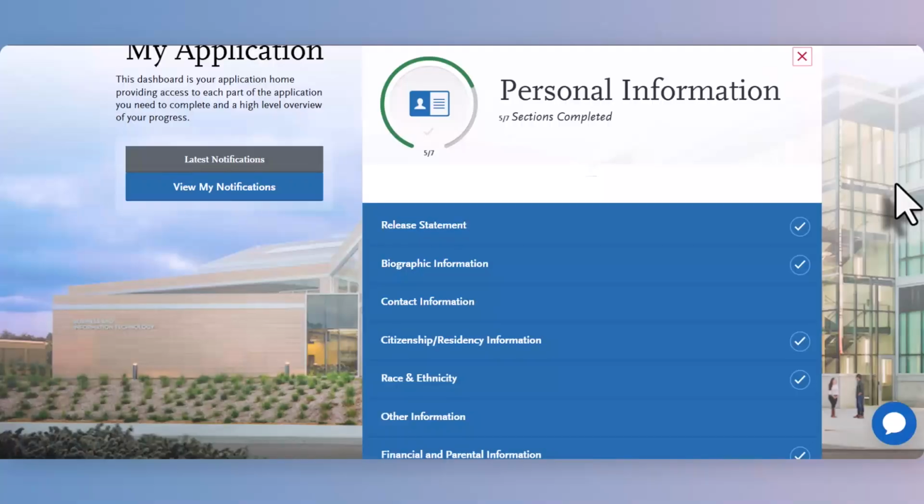If you have any questions about filling out this quadrant that weren't addressed in the video, please feel free to reach out to our office for further instruction.